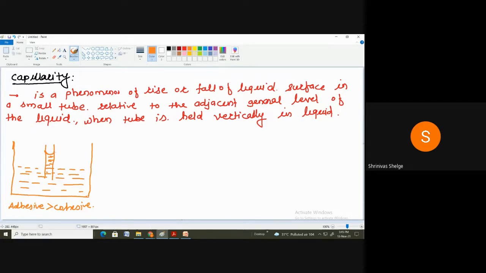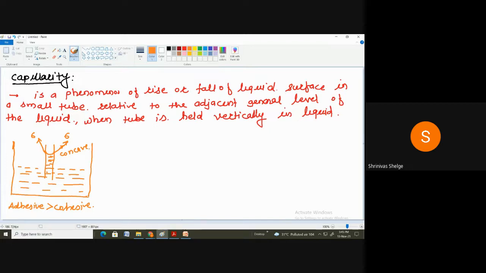Correct. And here you will find the surface tension force, because this surface is in contact with the air. Correct. And here you will find the concave surface.